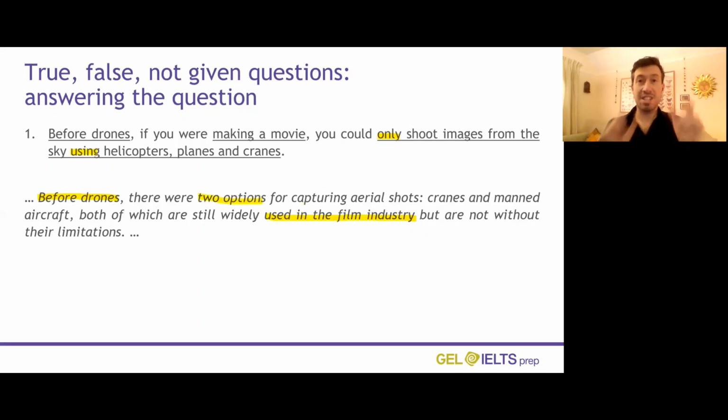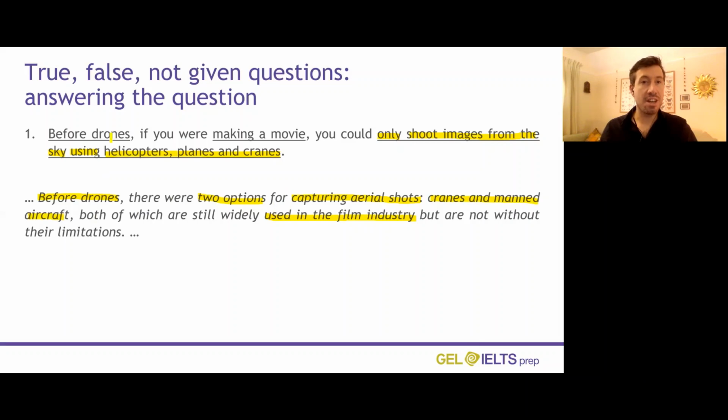So that suggests there were only these two options. And then we have here, shoot images from the sky. And again, we can see here we've got capturing aerial shots. And then we can look at helicopters, planes, and cranes. And here we've got cranes and manned aircraft.